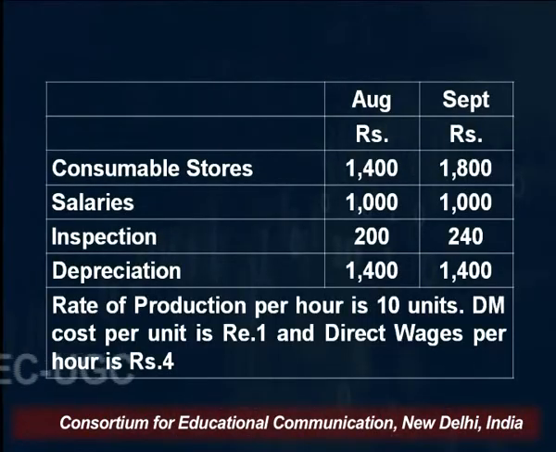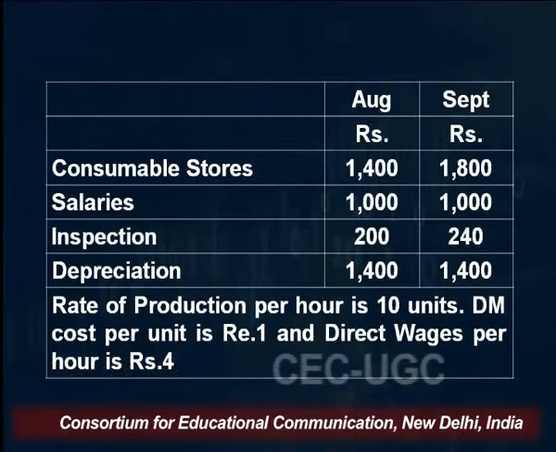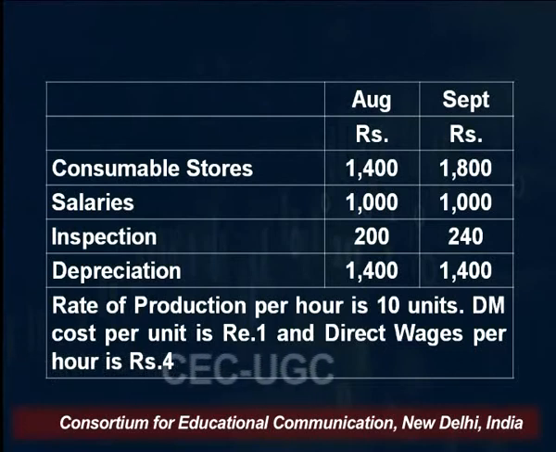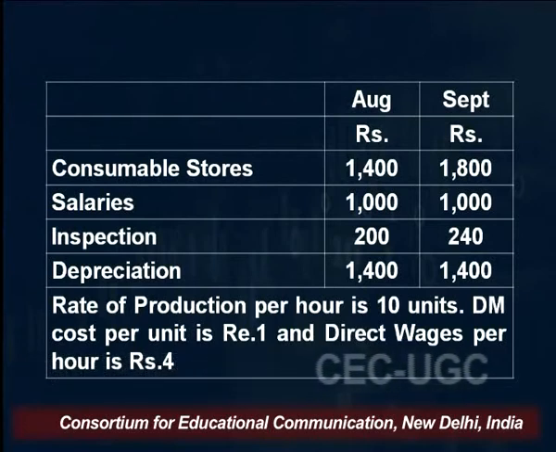So for inspection also, simply change in cost divided by change in output. What you can see, what is the inspection cost? 200 rupees for 2,800 units and 240 rupees for 3,600 units. So I will say 40 divided by the change in units, that is 800 units. That is your variable component, and the rest is your fixed component.